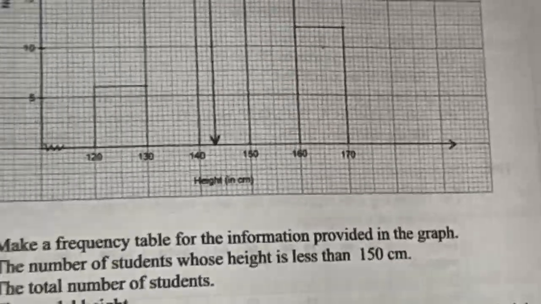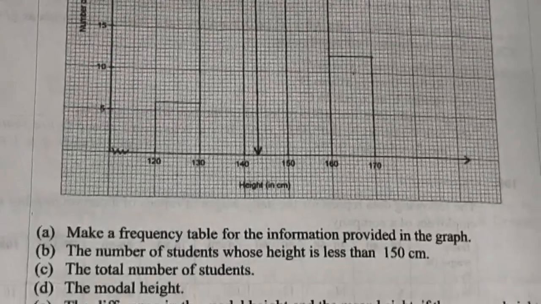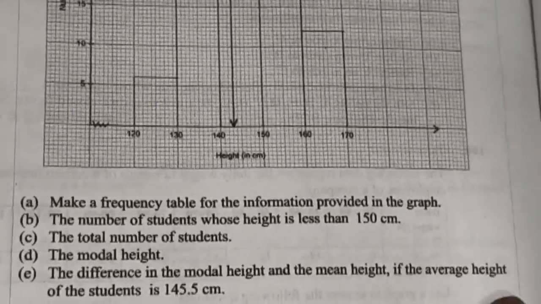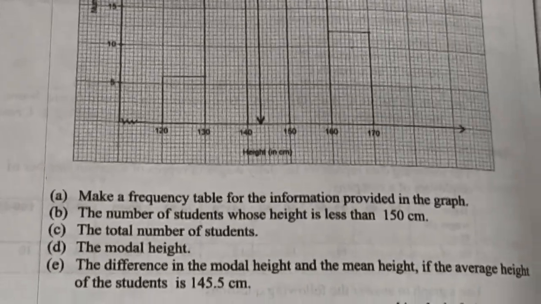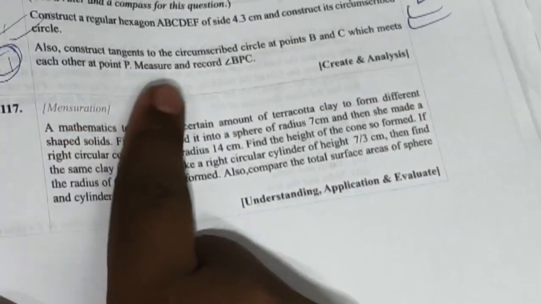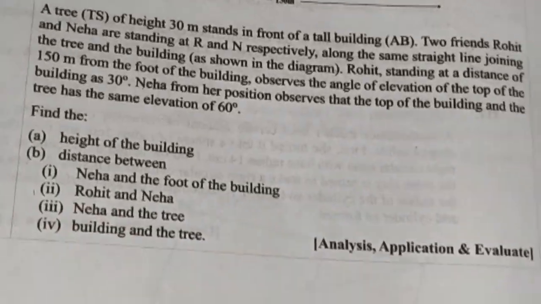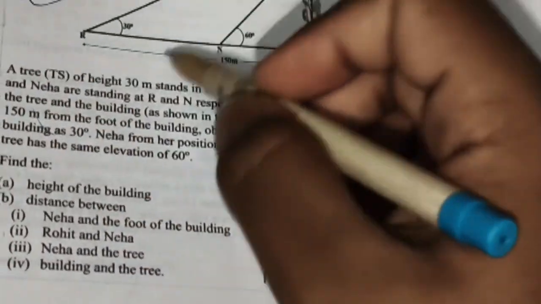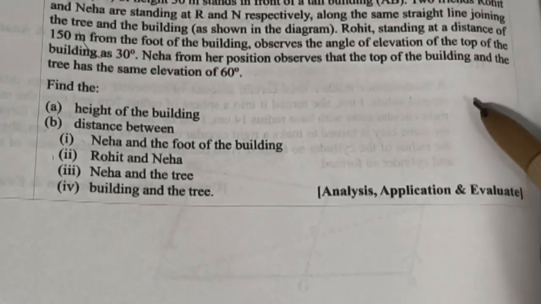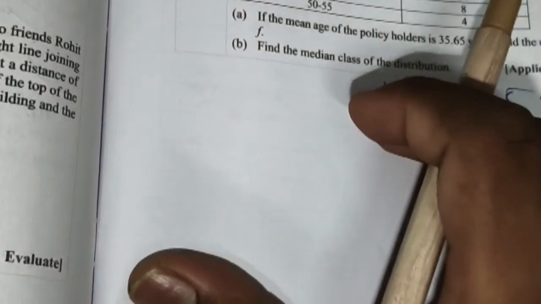Next, this one is very important. This type of frequency question, they will ask you to make a frequency table, and it is very important. The next sum that is going to come is this one, construction, very important. A 4 marks question is likely to come from this part. Next, this sum is very important for your ICSE. This type of sum is likely to be set for your examination. And this one, the missing frequency sum, is also very important. Missing frequency sums are likely to come as suggestive.